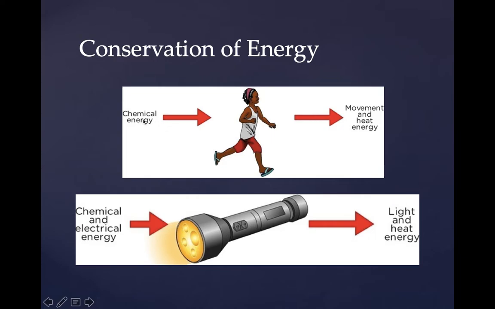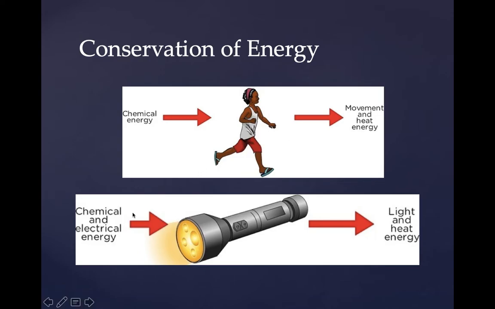Now, our chemical energy will then transform when I run into movement, or mechanical energy. That's what I want to get out of running. What I don't want, but happens anyways, is that we end up getting some heat energy. Remember when we said that we lose energy in the form of heat? That's exactly what happens. We get really hot, so we sweat. That is just a form of lost energy.